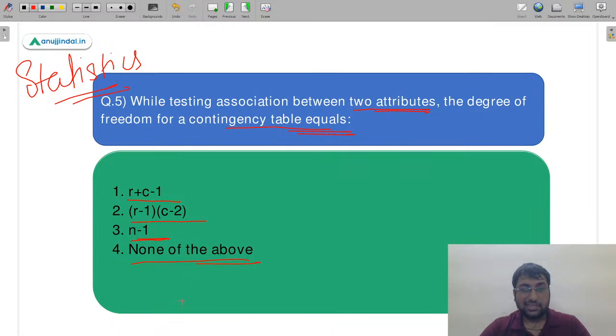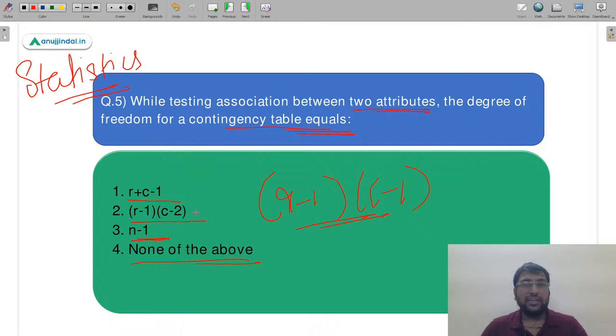Okay, so a lot of answers are coming for B, that is R minus 1, C minus 2. काफ़ी सारे answers B के लिए आ रहे हैं, but let me break it to you that the value is, you have probably forgotten it, the value is R minus 1 and C minus 1. This is how we calculate. It's given C minus 2.